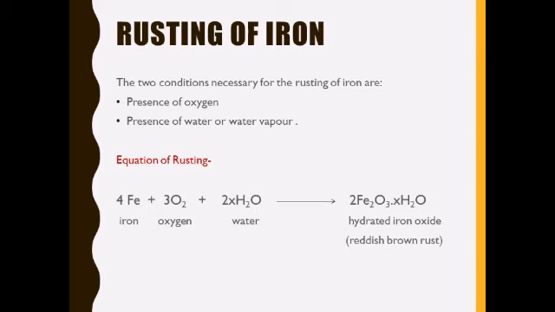We can understand this with the help of this equation. This is the equation of rusting. When iron reacts with oxygen and water of air, it forms hydrated iron oxide. So rusting occurs in the presence of oxygen and water, and a new substance, that is hydrated iron oxide, is formed.